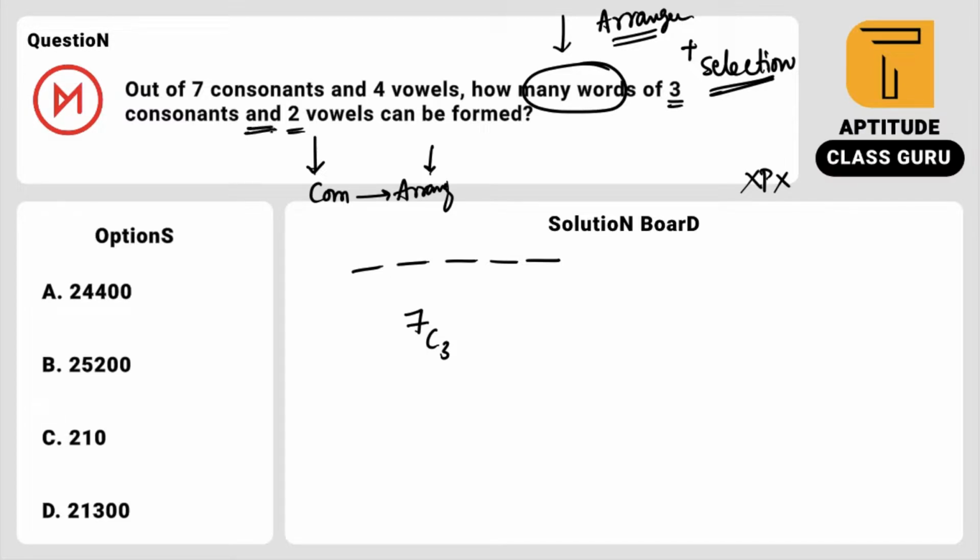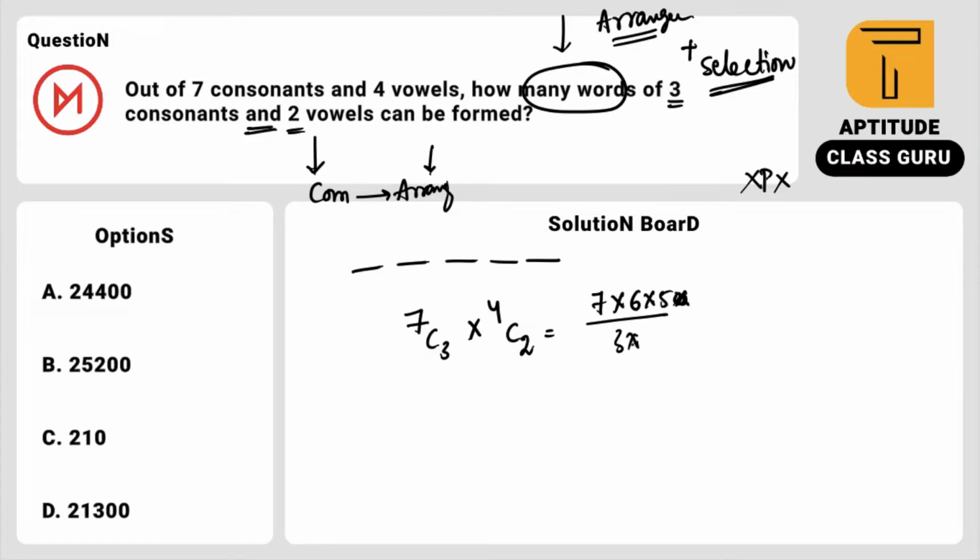Whenever they are saying 'and', you have to replace it with multiplication. Next, 2 vowels. There are a total of 4 vowels, and you have to select 2 vowels. Then what will be the answer? 7 into 6 into 5, up to 5 only. Why? Because there are 3 terms.